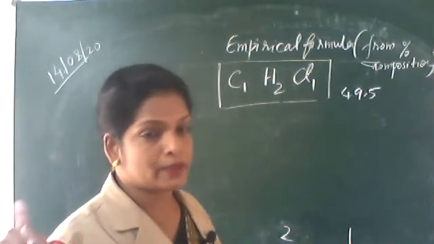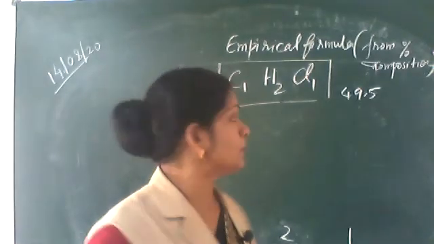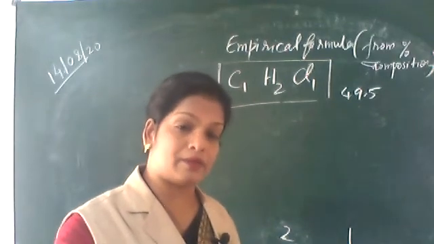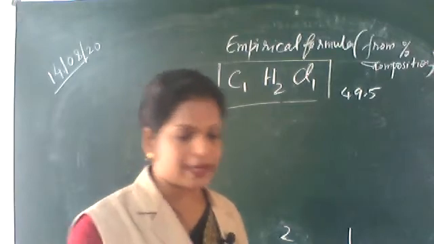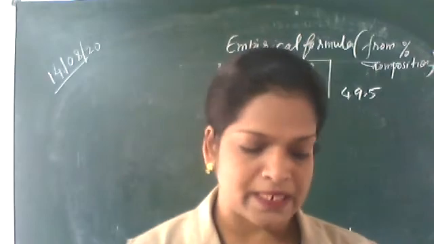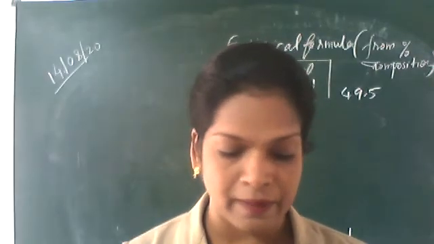Once again, you have found out the empirical formula weight. Molecular formula weight will be given to you. So write down the question. Percentage composition of different elements in a compound are given below.